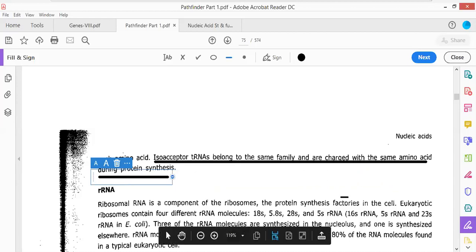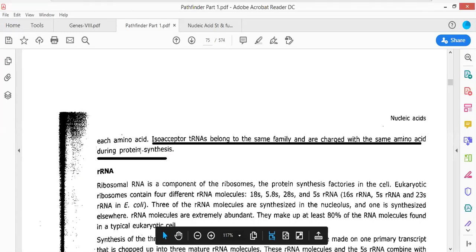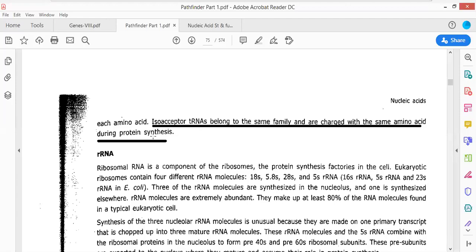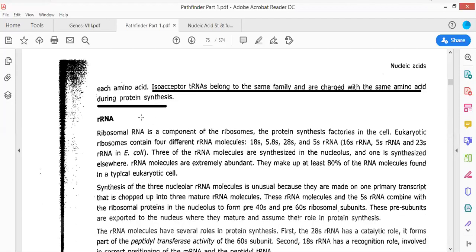Okay. Now, the next topic we are going to talk about is rRNA, the ribosomal RNA. The ribosomal RNA will constitute and lead to the formation of the ribosomes. The ribosomes consist of two different types, the eukaryotic 80S ribosomes and the prokaryotic 70S ribosomes. In the case of eukaryotes, the 80S ribosome can be fragmented into two different types. One is referred to as the 60S, another one is called the 40S.